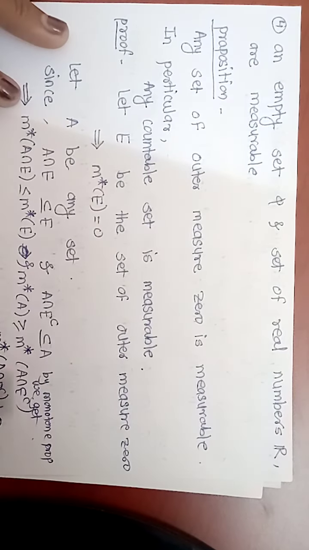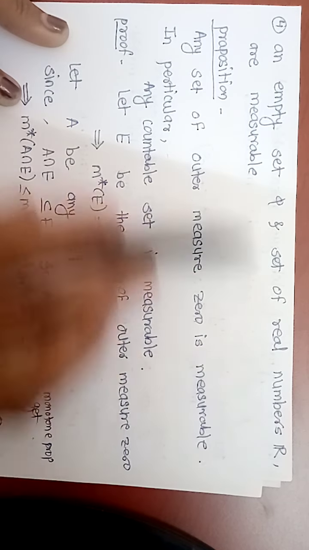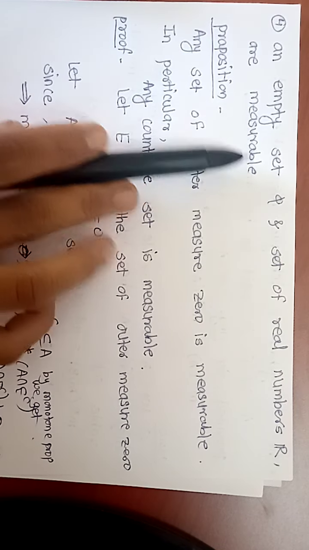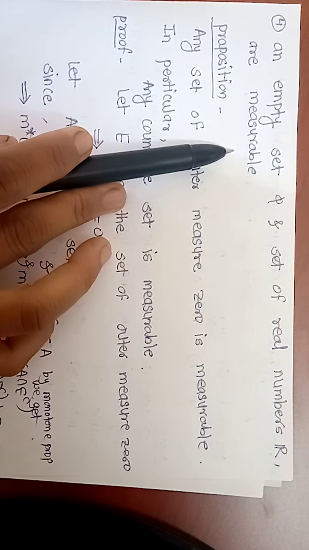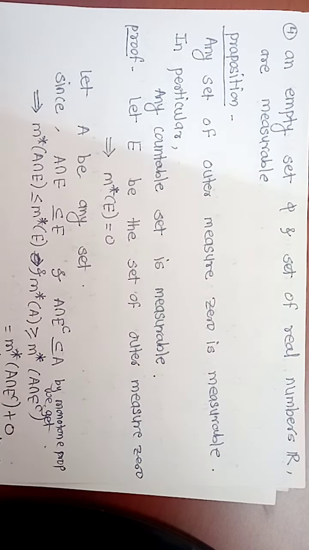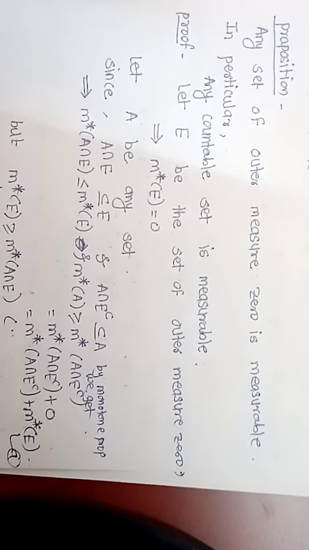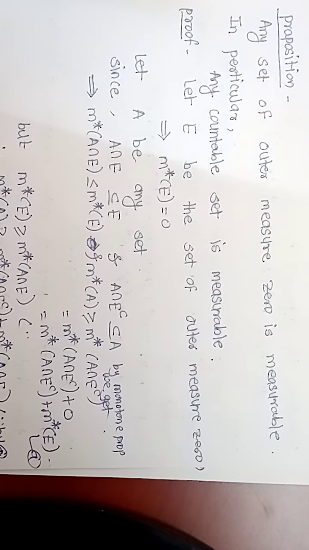Now what is the fourth note? The fourth note is that the empty set phi and the set of real numbers R are measurable. So phi and R are measurable. We can prove this by using the definition. Now we will see some propositions. So write, first proposition: any set of outer measure 0 is measurable.